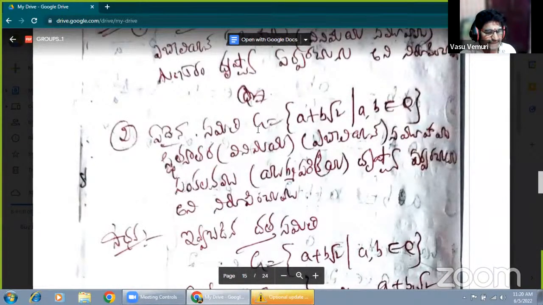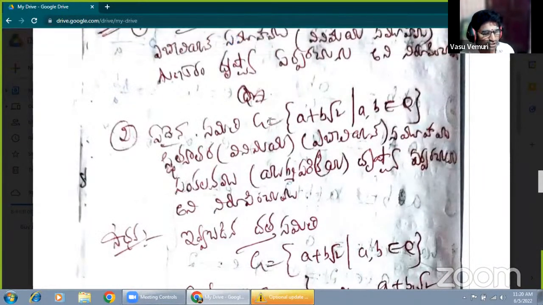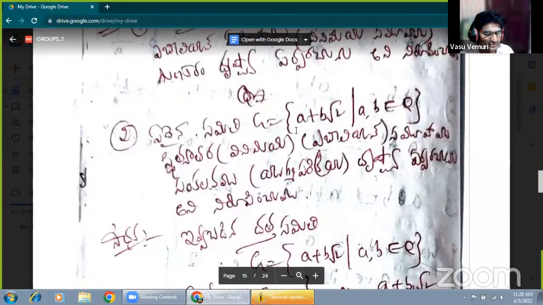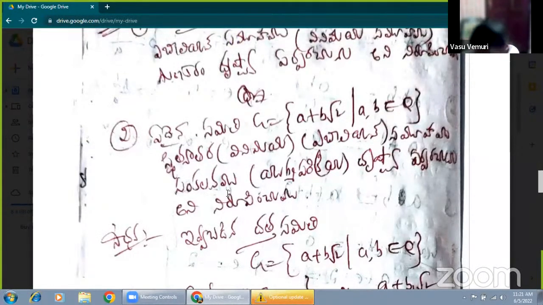Given the set capital G equal to, students, please note down.